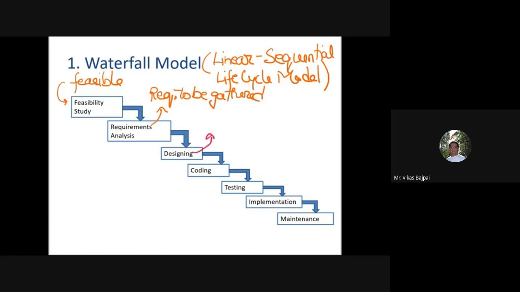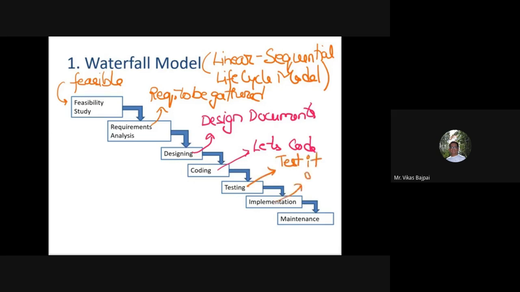I need to come up with the design documents. Once I'm done with the design documents, let's code. Once I'm done with coding, let's test it. After testing, deploy it. And if required, maintain it.